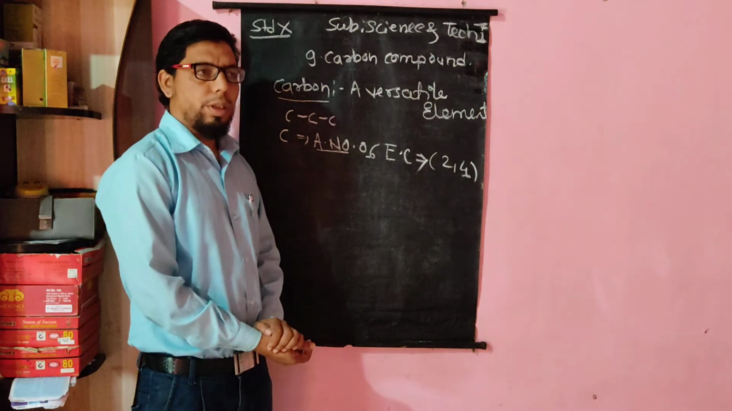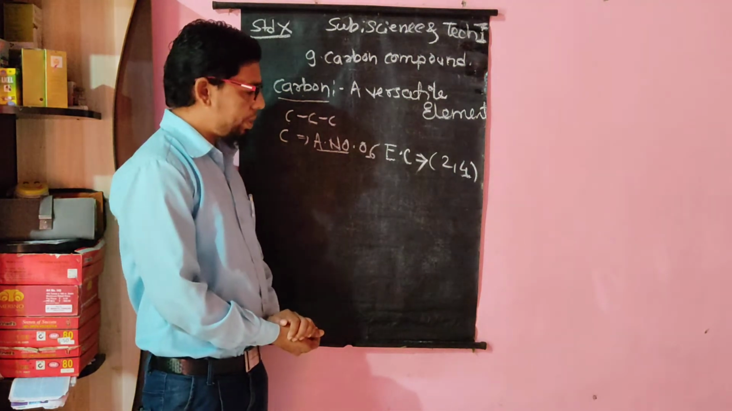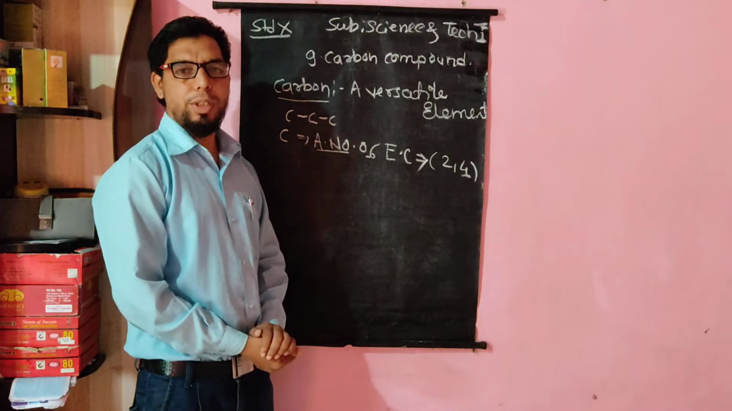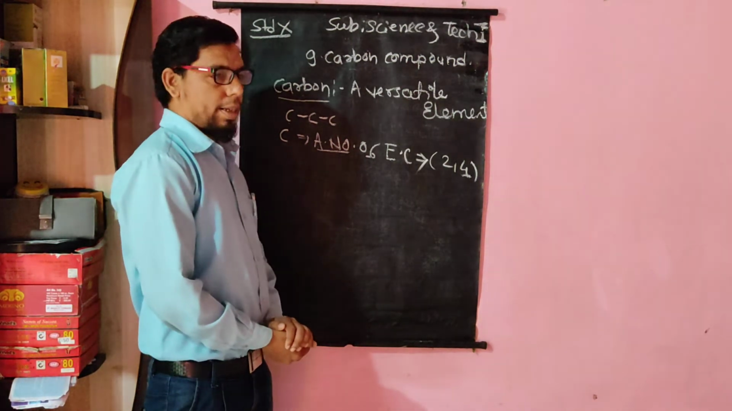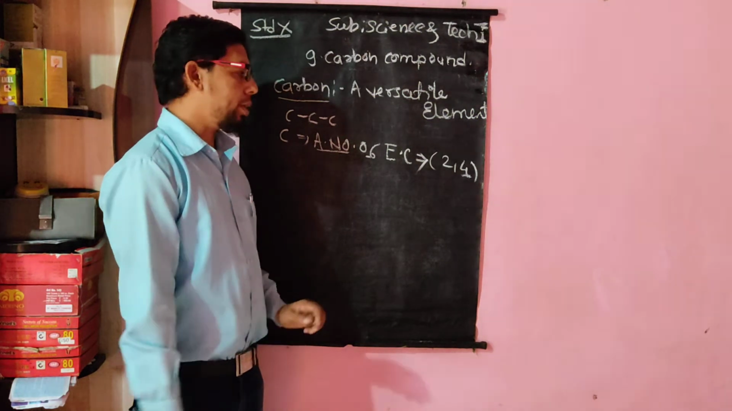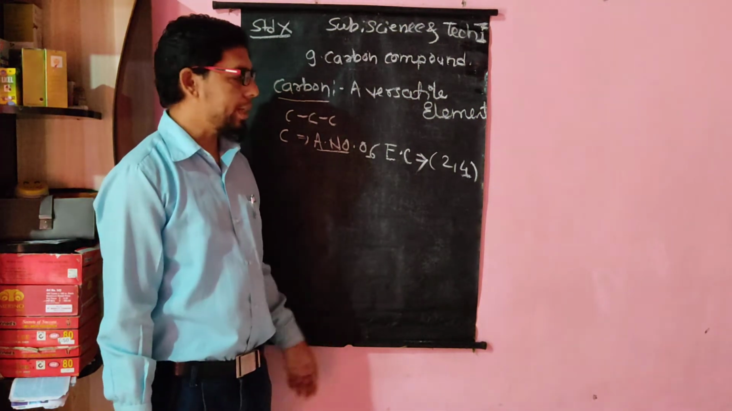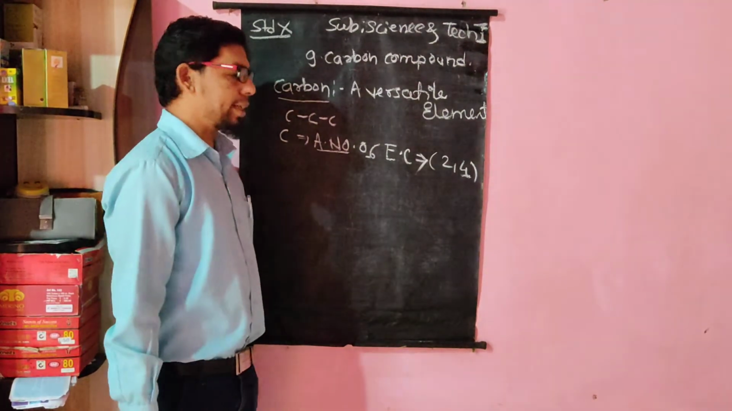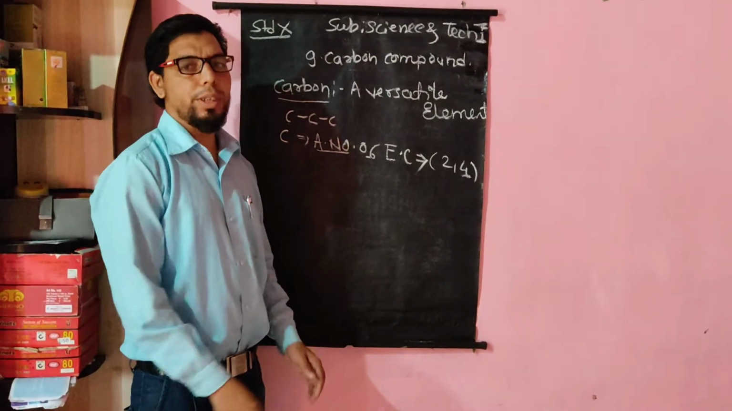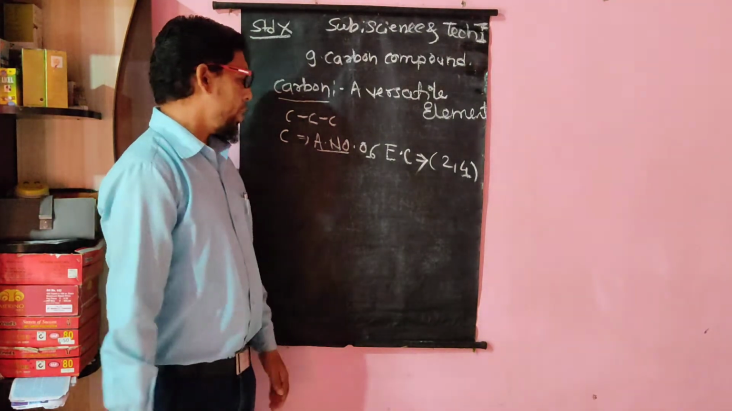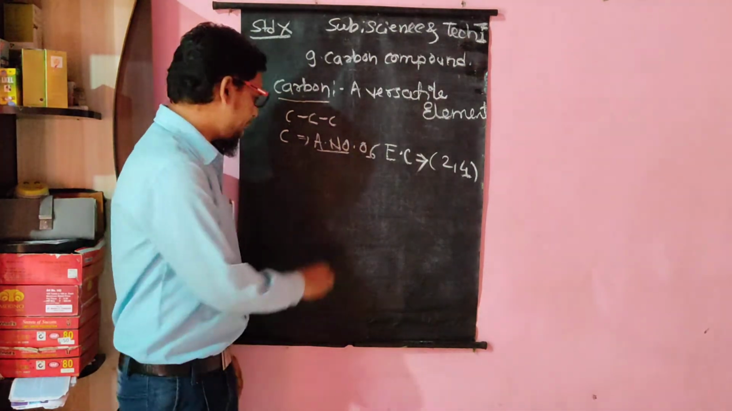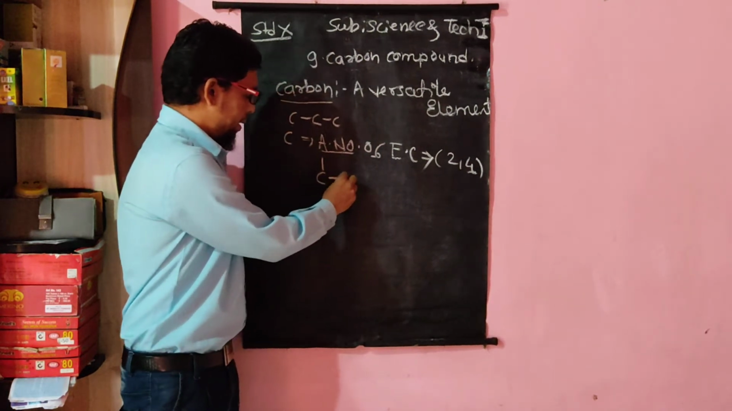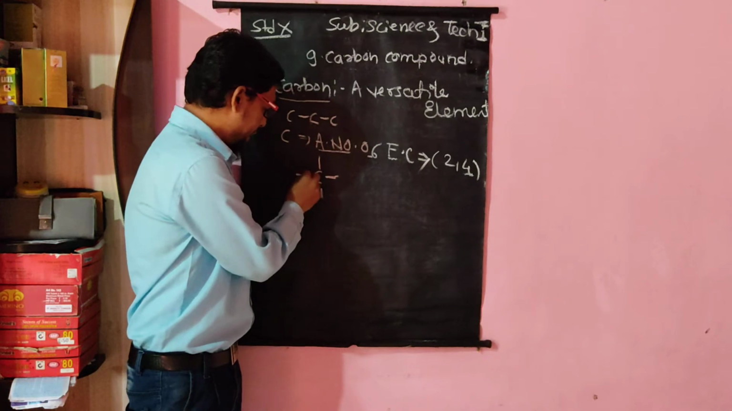So we can confidently say that the valency of carbon is 4, because the number of electrons in the outermost orbit is 4. We can say that carbon is tetravalent because its valency is 4. So it can form 4 bonds: 1, 2, 3 and 4.